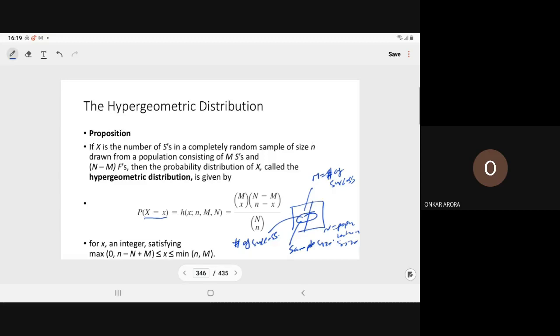Sir, here N is considered to be very large, capital N? Capital N in hypergeometric is not very large. Sir, why? You may consider it also, but when N is very very large, then we approximate with the binomial distribution. I will show the example. One example I have. Just wait a bit. Sir, what about the condition in the end for x, an integer satisfying? That I am going to explain.